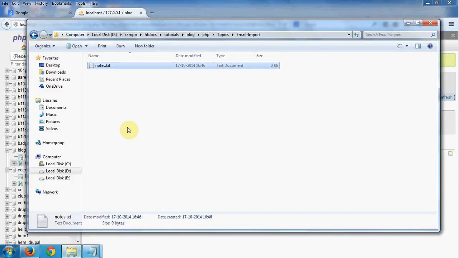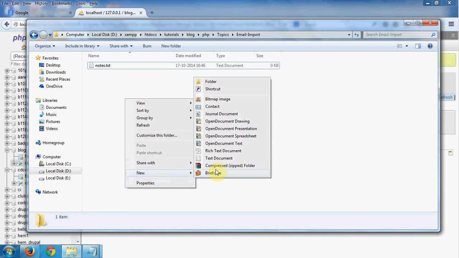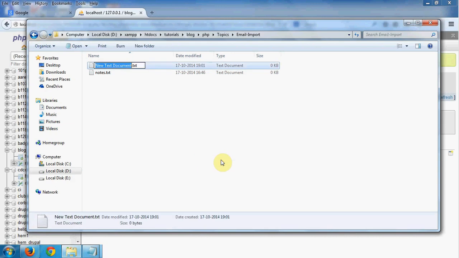Now move on to the file. I'm creating a fresh new file, that's email underscore import dot php.